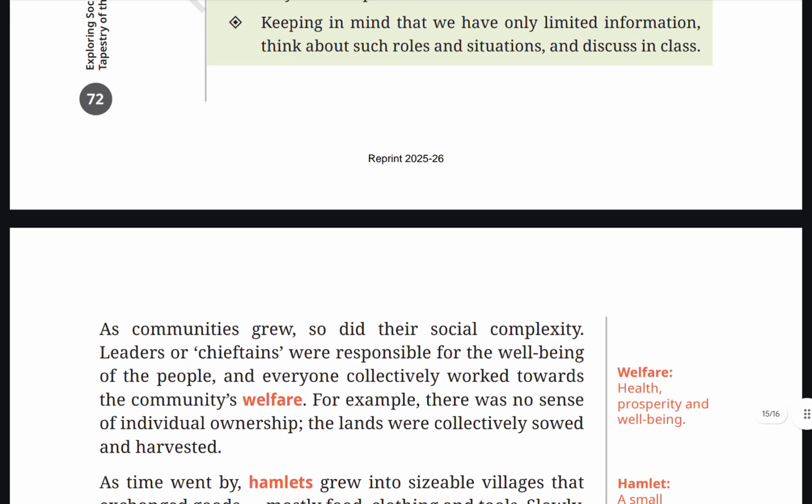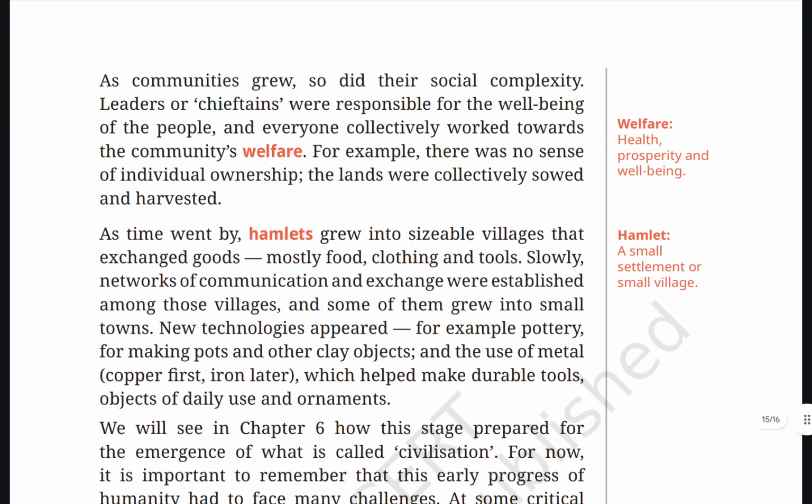As communities grew, so did their social complexity. Leaders or chieftains were responsible for the well-being of the people, and everyone collectively worked towards the community's welfare. For example, there was no sense of individual ownership. The lands were collectively sown and harvested. Welfare: health, prosperity, and well-being.